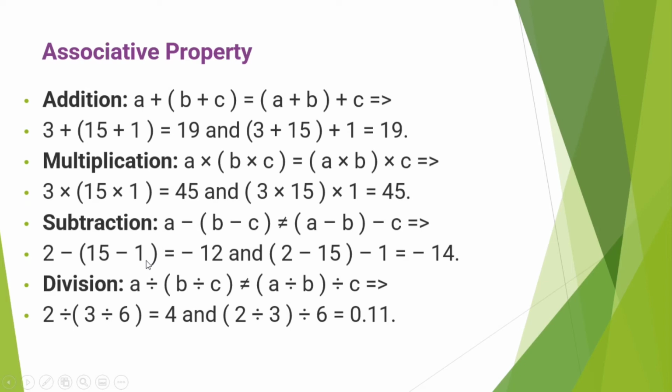And if we subtract 2 minus 15 and then subtract 1, the answer is minus 14. So in subtraction, associative property is not applied, the answer is different. Similarly, in division, the associative property is not applied, the answer is different as shown in this example.